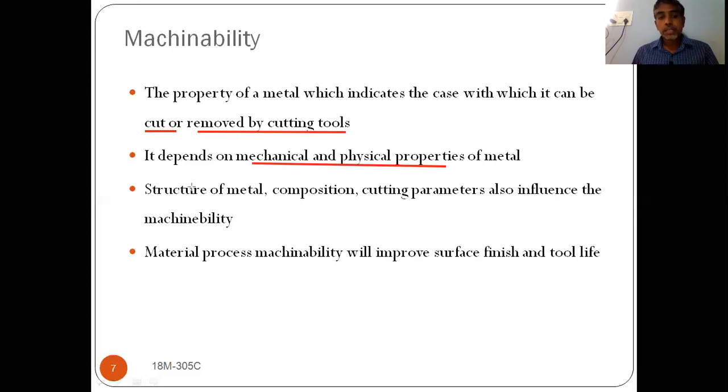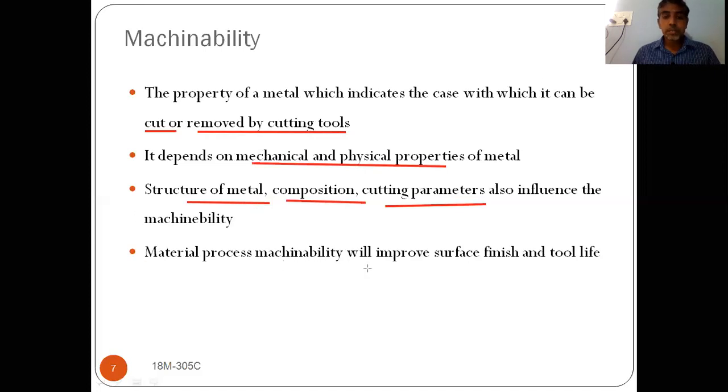It also depends on the structure of the metal, composition, and cutting parameters. These also influence the machinability. What are the cutting parameters? Cutting parameters are nothing but your cutting speed, feed, and depth of cut. If the parameters vary, your machinability varies. So we have to choose proper cutting parameters. Composition and structure of the metal all play a vital role in deciding the machinability.